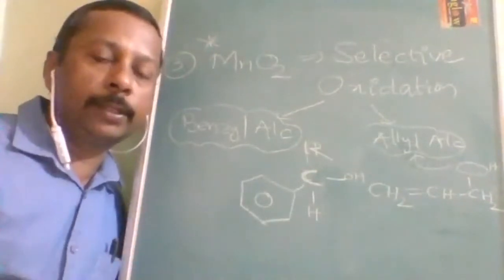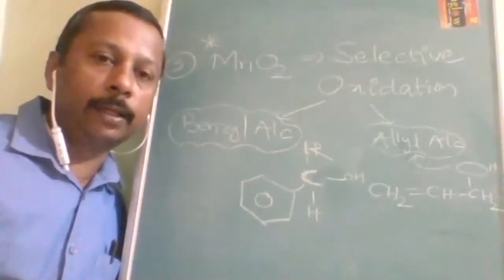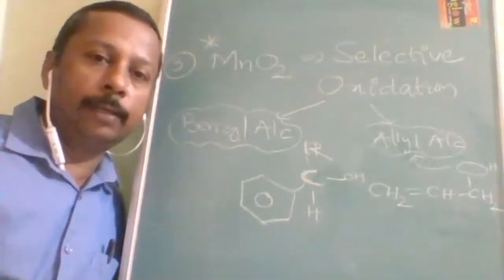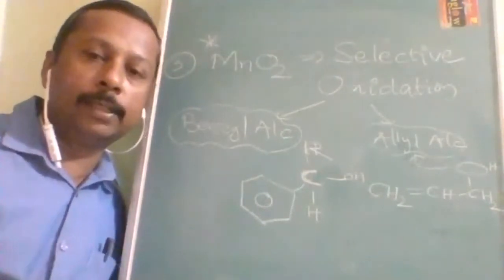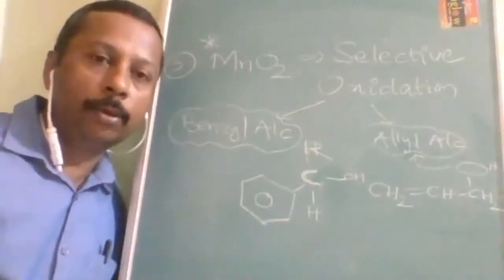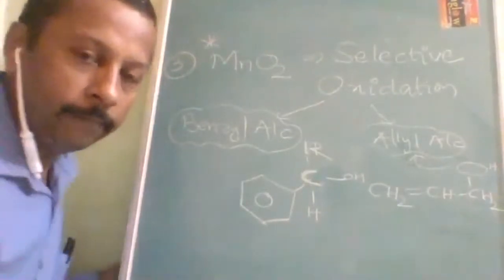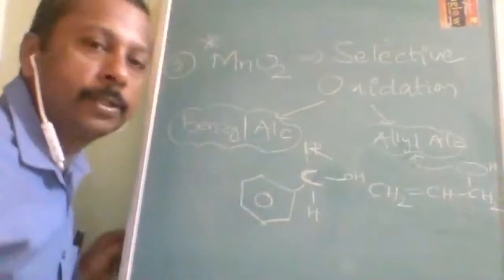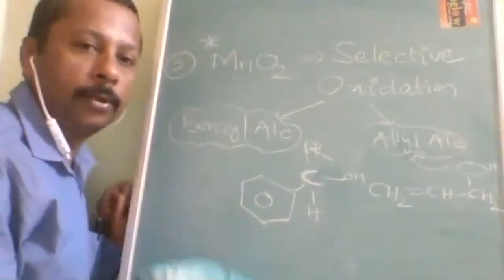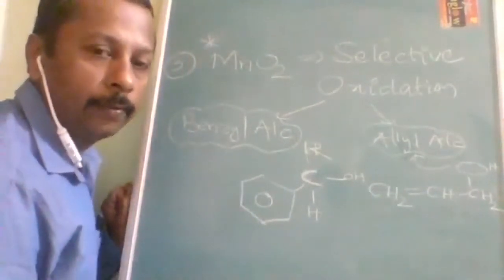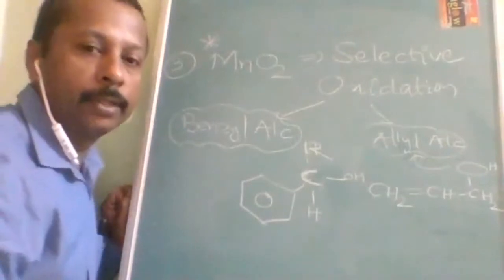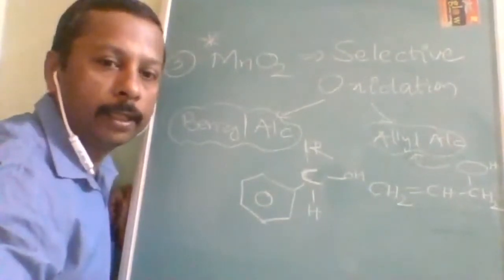Third one is the specialist reagent, selective oxidation, which converts only benzyl alcohol or allylic alcohol into aldehyde or ketone. So on the arrow, if you find MnO2, you should be checking whether it is able to do it or not. It should satisfy any of the given conditions.